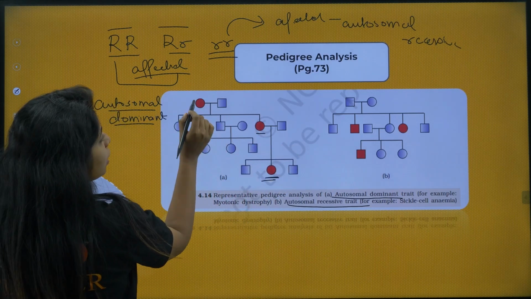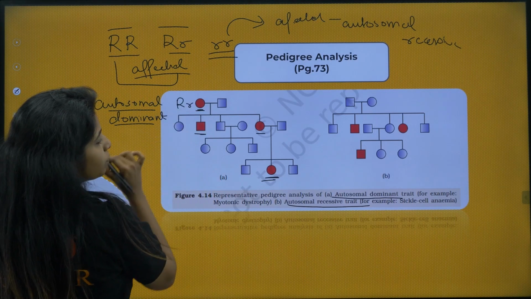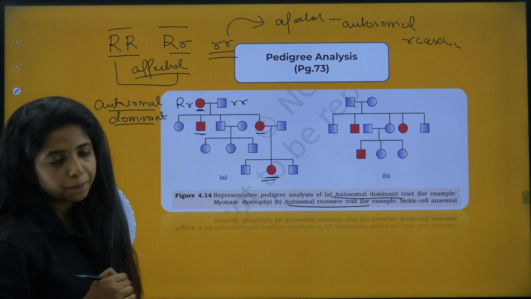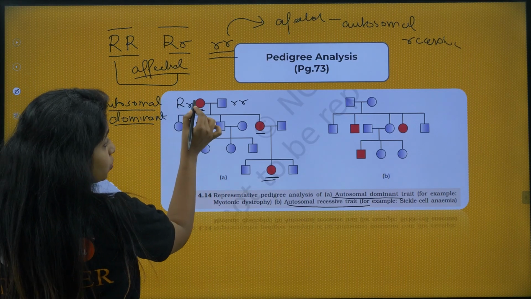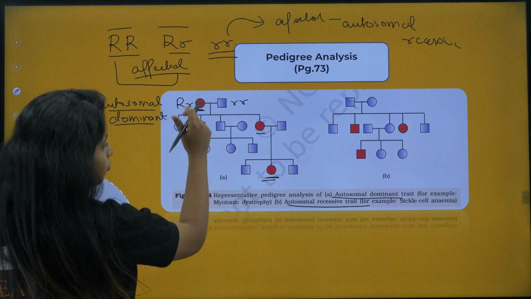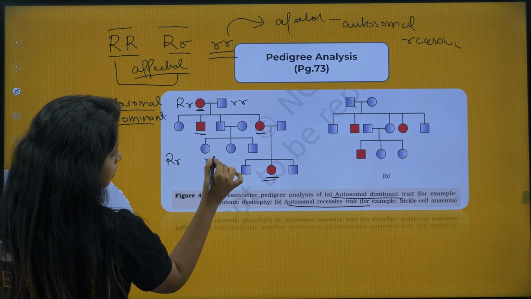How do I identify that? Suppose it was capital R, smaller r, and this person has smaller r, my dear children. This is capital R, which is why this particular person has the disease. Now, when fusion happens, it is capital R smaller r and smaller r smaller r, right?